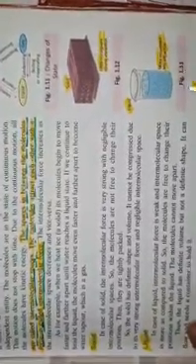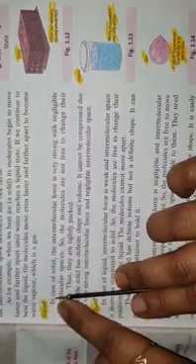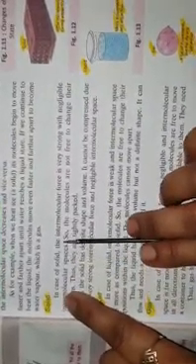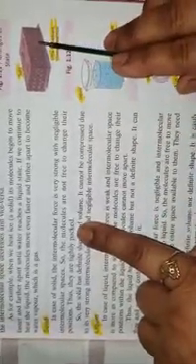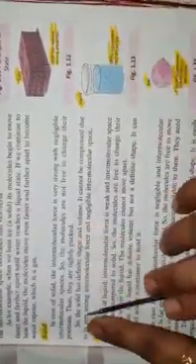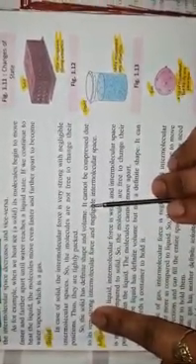Now first I am discussing the case of solid. In solid, the intermolecular force is strong. Here I have shown molecules are not free to change their position, so they are tightly packed. So we say that solid has definite shape and volume.